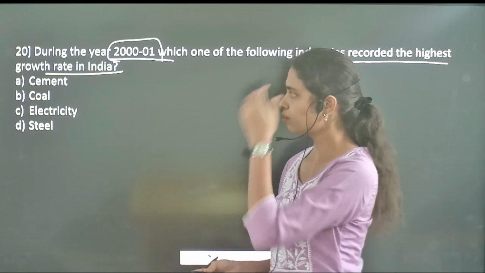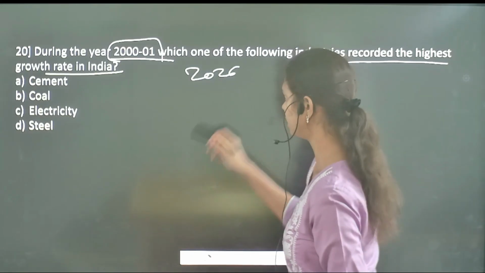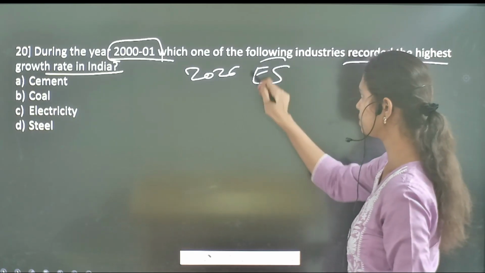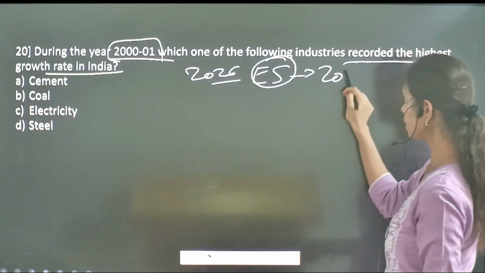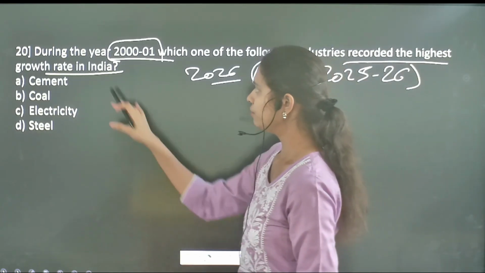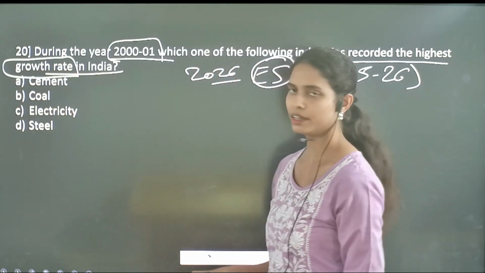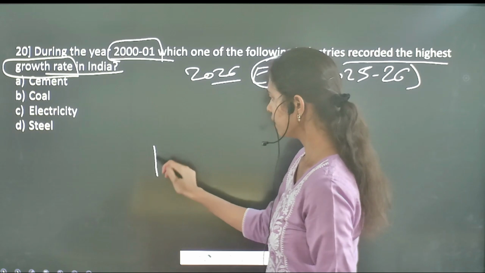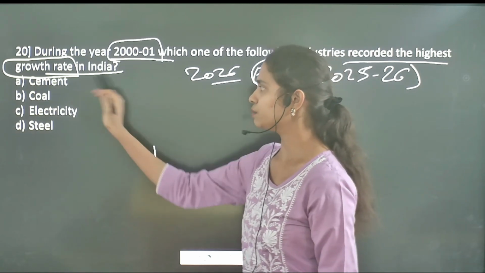So now let's solve this question with regard to the 2026 data, that means the economic survey given in 2026, that means 2025 to 26. The term growth rate actually refers to the percentage of change in growth observed in these sectors.